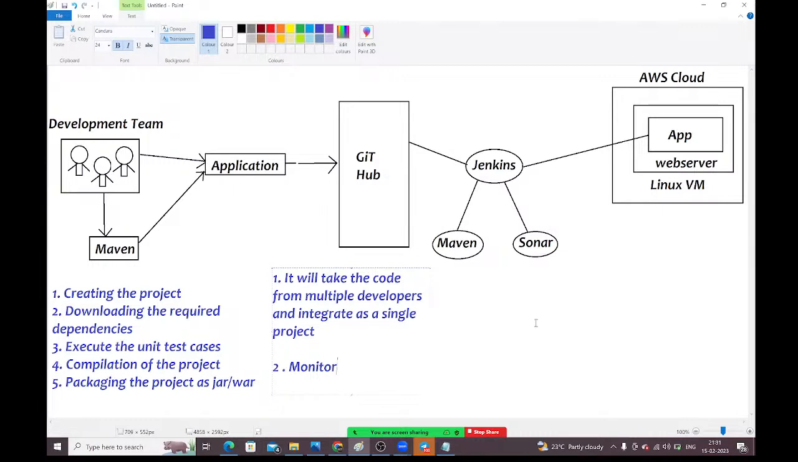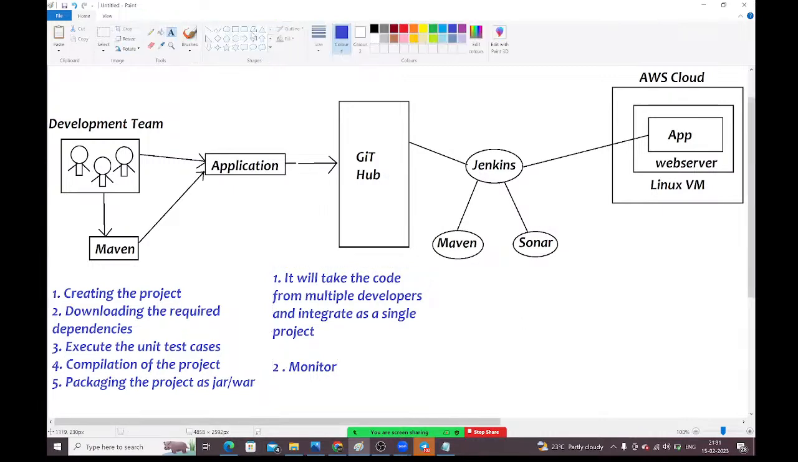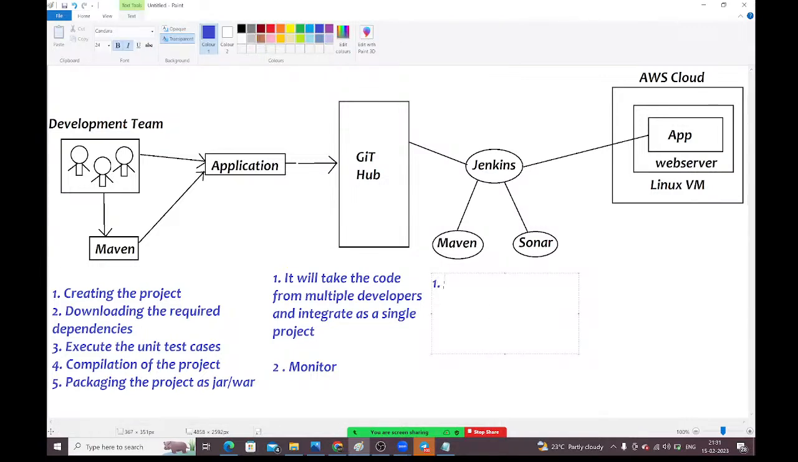Next, guys, what will Maven do here? Again here we are using Maven. What will this one do? It will compile the code and package the code, guys. Compilation and packaging, it will do.